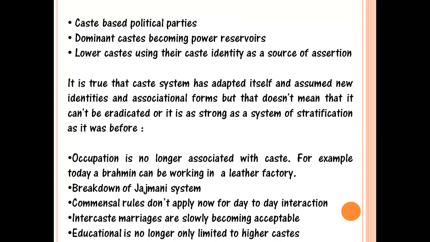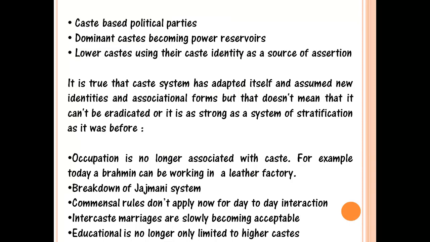So it was a kind of barter system known as Jajmani, in which the Jajman was from the higher caste and the Kamin who provided the service was from the service caste. So there has been a breakdown. This kind of barter system we rarely see in India in present times.